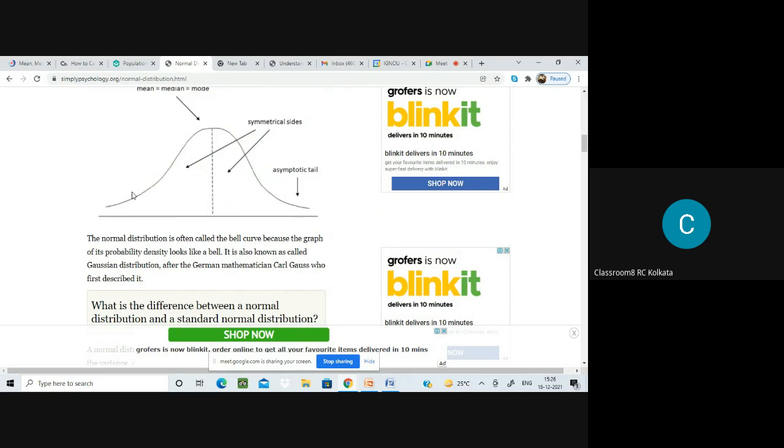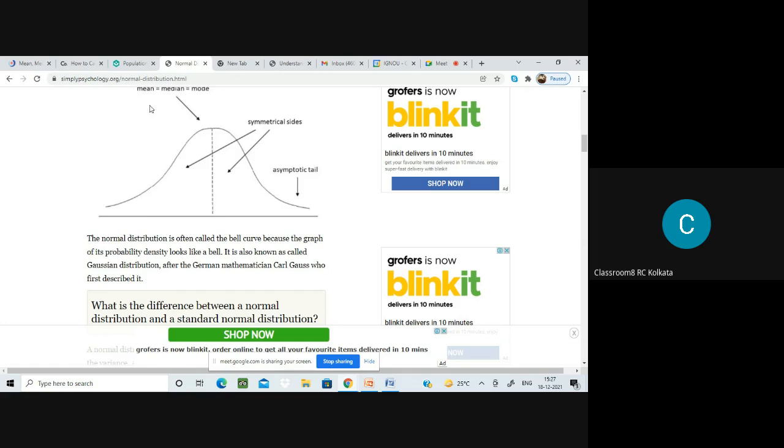Okay, so this point is the apex point. See, the curve changes from this inclination to this portion, and again there is a point of inflexion over here. What is the point of inflexion? It is where the inclination of the curve changes and the curve turns towards this side, and again towards this side. So these are the points of inflexion where it changes. So this is a normal distribution curve.